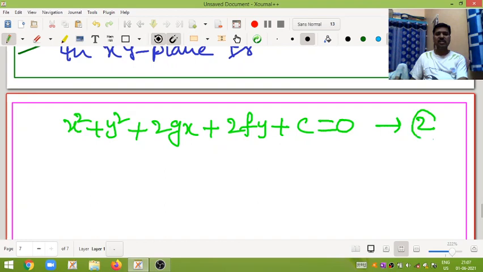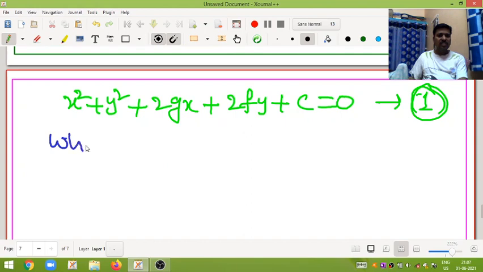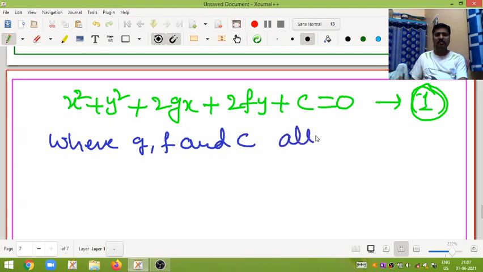Call this equation 1. Here g, f and c are all constants.